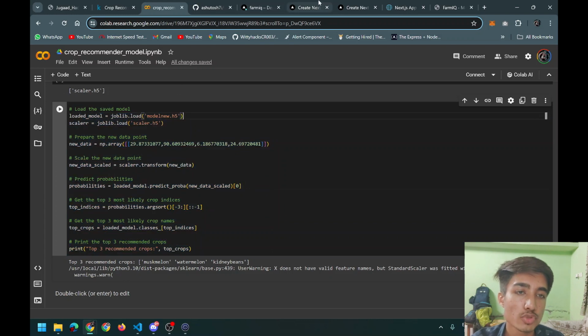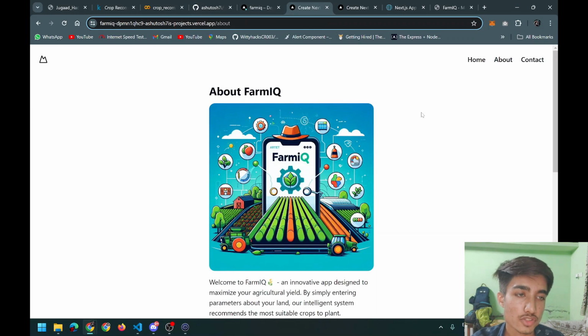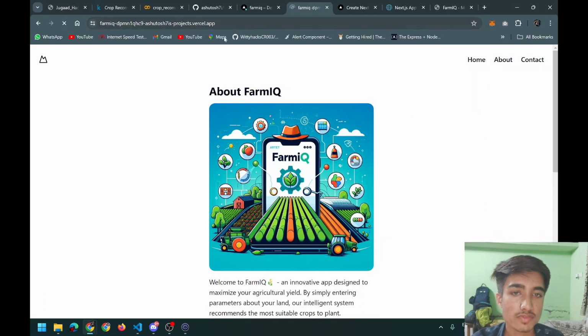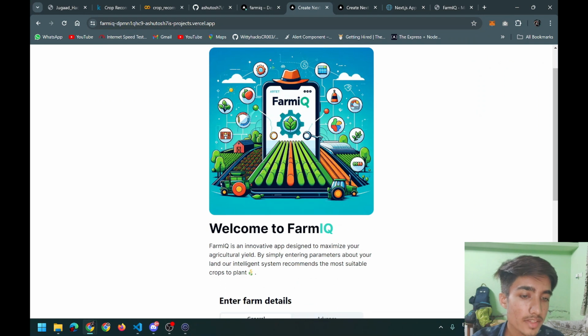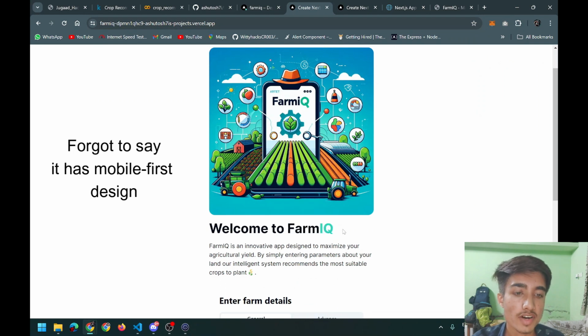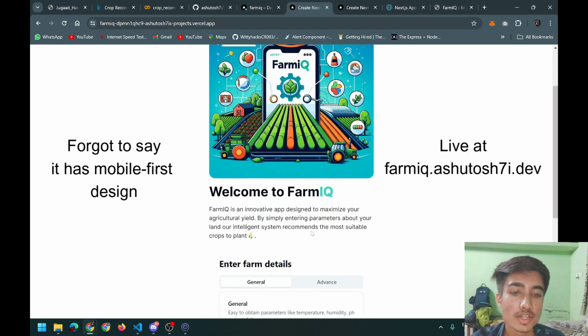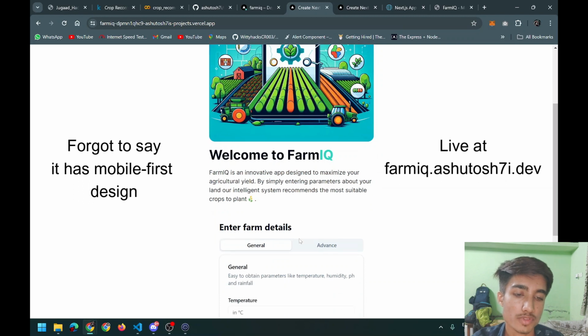So now let us come to the actual solution. This is my actual solution, the actual product I made. So I named it FarmIQ. Why the word FarmIQ? The word FarmIQ literally has everything. Farm for farming, farmers, and IQ symbolizes machine learning we are using. So yeah, FarmIQ is an innovative app designed to maximize your agricultural yields. By entering parameters about your land, our model predicts best crops.